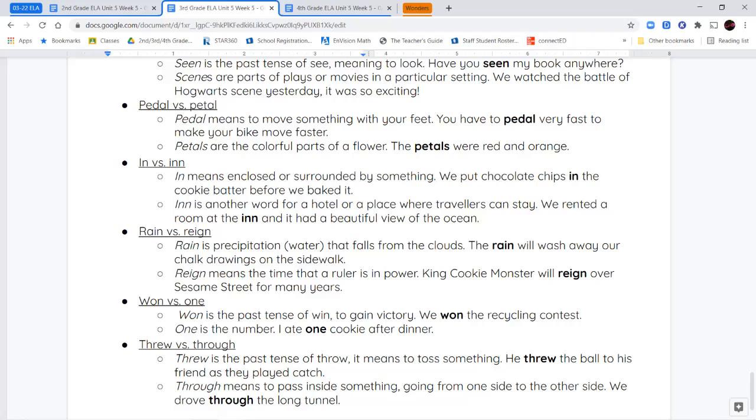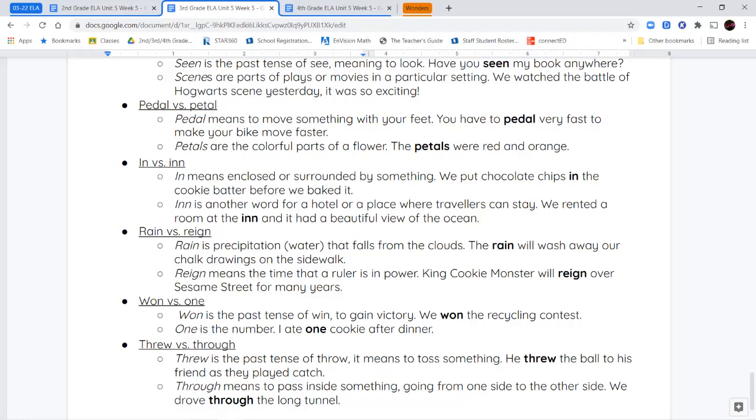Next, we have the words rain and reign. R-A-I-N is a form of precipitation that falls from the sky. So think of rain or snow or hail. Anything that falls from the sky is a kind of precipitation. So rain specifically, R-A-I-N, is one of the kinds of precipitation. So it's water that falls from the sky and the clouds. So the rain will wash away our chalk drawings on the sidewalk.